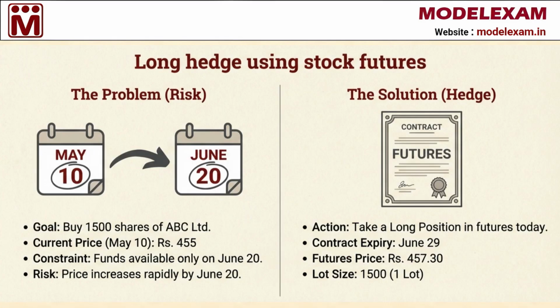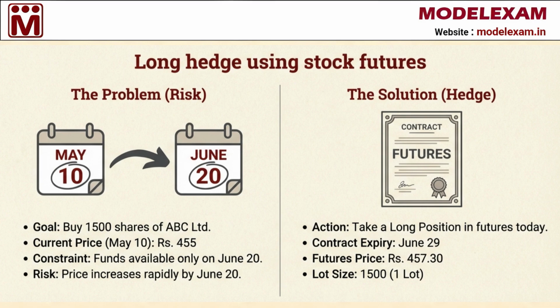Let us start with a long hedge using stock futures. Imagine you want to buy 1500 shares of a company called ABC Limited. Today is May 10th and the shares are trading at 455 rupees. You have a problem because you do not have the money right now, as your funds will only be ready on June 20th. The risk you face is that the share price might shoot up rapidly before you can buy them. To solve this, you take a long position in a futures contract today that expires on June 29th.